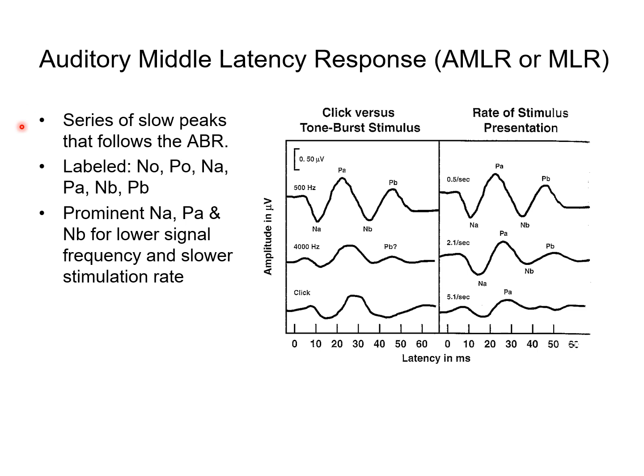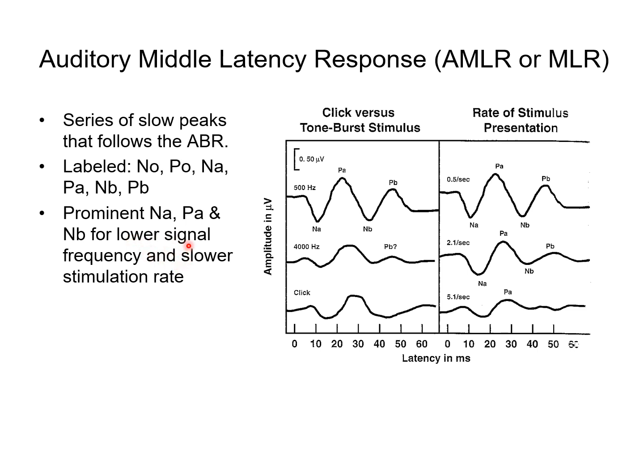For MLR, as you know now, it contains a series of slow peaks, about 40 Hz, separated by 25 milliseconds, that follow immediately after ABR. Usually they are labeled as N0, P0, NA, PA, and NB, PB. The most prominent components include NA, PA, and NB for lower signal frequency and slower stimulation rate.